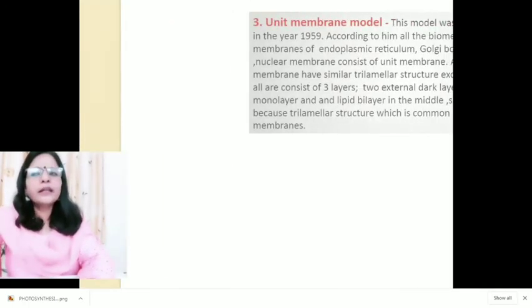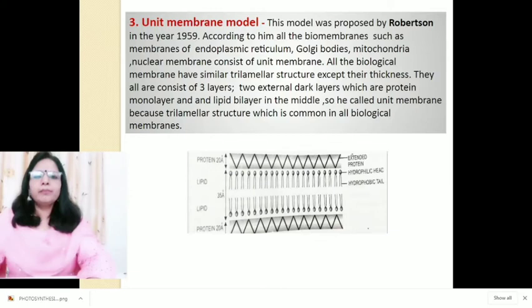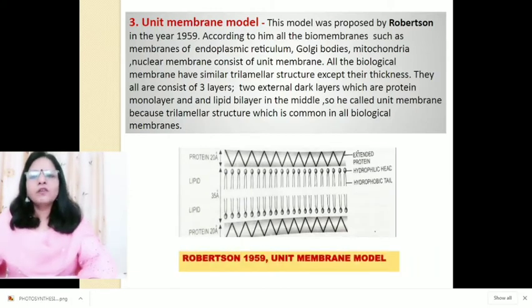Next one is the unit membrane model. This model was proposed by Robertson in the year 1959.